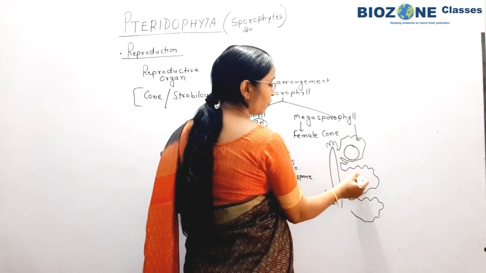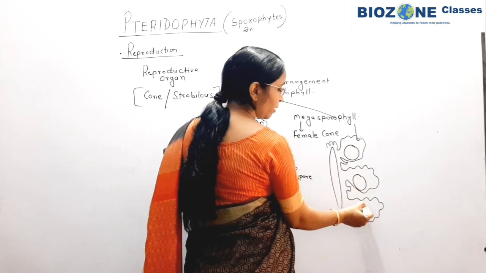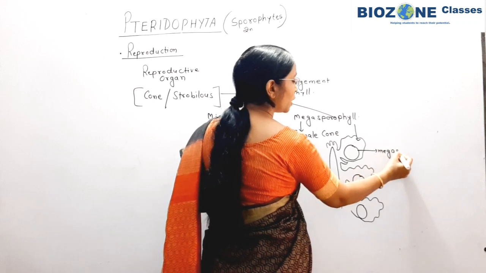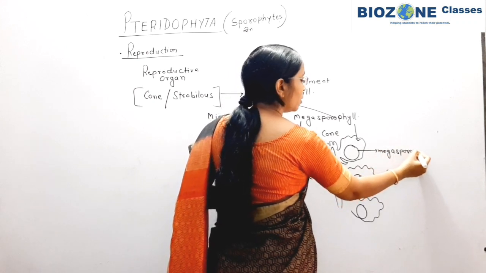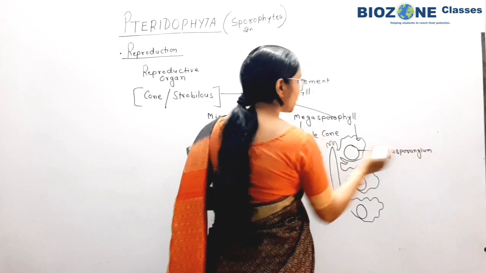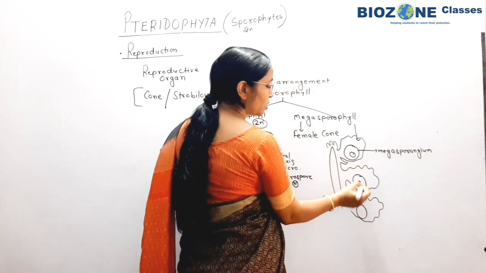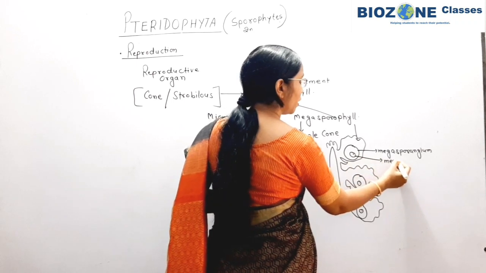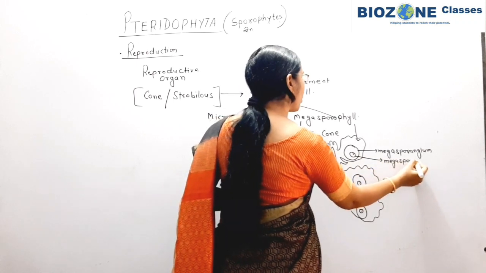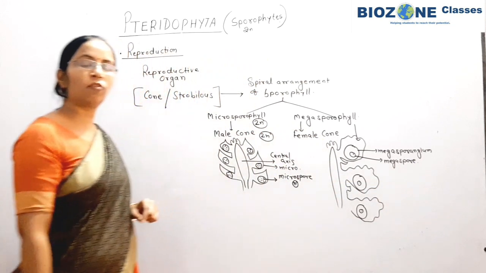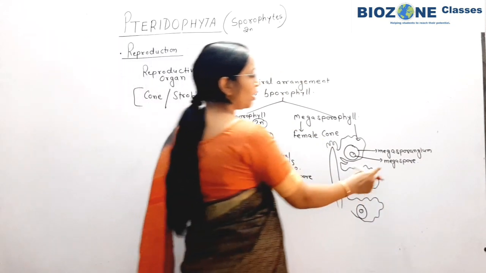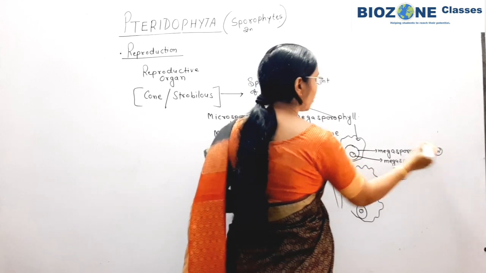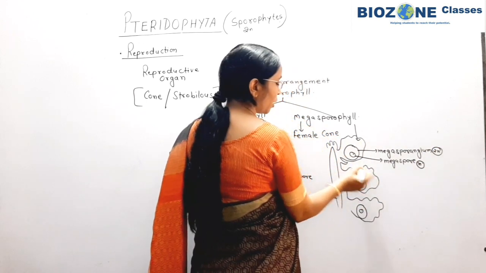So this is our megasporophyll. Inside this megasporophyll one megasporangium is developed, and inside the megasporangium only a single haploid megaspore is formed. Again this property is similar with angiosperm. 4 megaspores form होंगे, but out of 4, 3 get degenerate and only one functional megaspore remains. Megaspore is haploid, megasporangium is diploid, sporophyll is diploid.